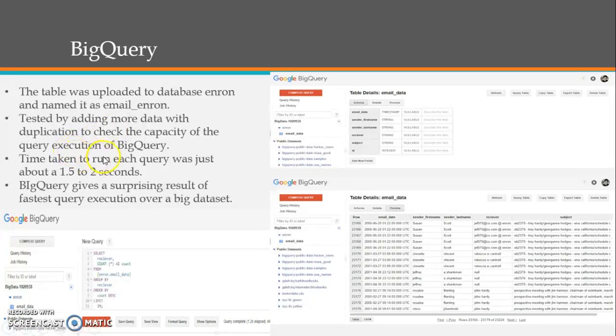The runtime for each query was just about 1 second or maximum 2 seconds, so that actually beats Spark. And BigQuery gives a surprising result of the fastest query execution over a very big data set. And I believe this is the next big thing when it comes to big data, Spark and BigQuery.